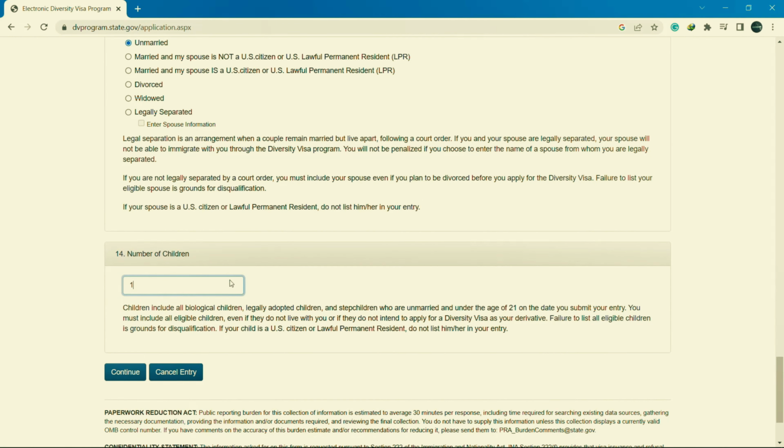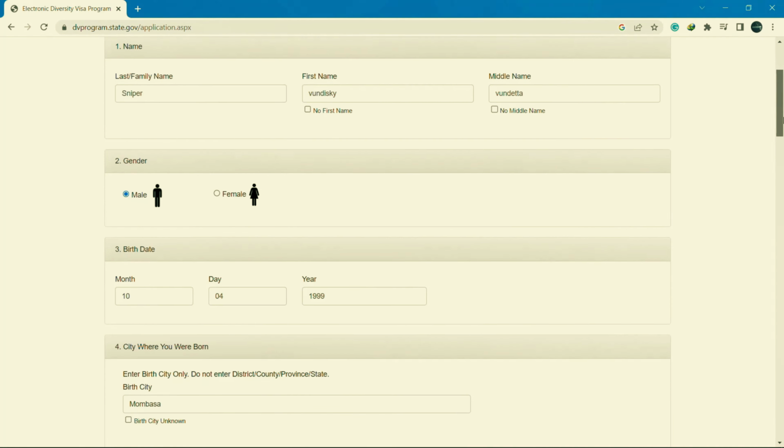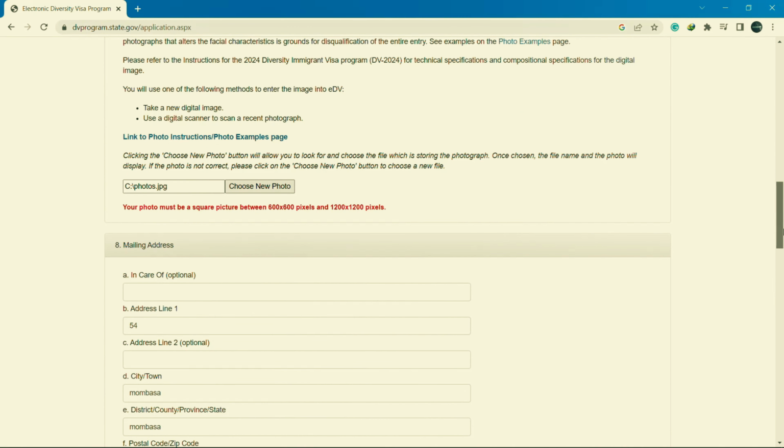So for me, I'll say 0 just to make it easier for you and maybe for the understanding of the procedure. So then I'll click continue. So let's see. It says at least one data validation error occurred on this page. Please scroll down to see the specific error message. So I guess it's the photo, because it has to have specific specs. You see here, it says your photo must be a square picture between 600 by 600 pixels and 1200 by 1200 pixels. That is what they're saying.